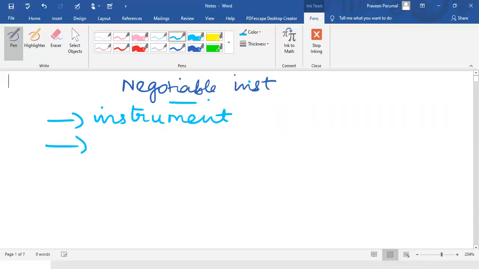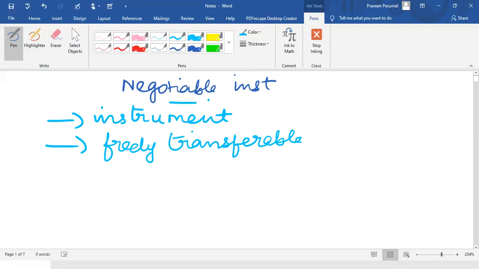Now, what is the characteristic feature of this instrument? This instrument is freely transferable. No restriction to transfer. Why do you transfer it? Maybe due to the customs of trade, from one person to another.